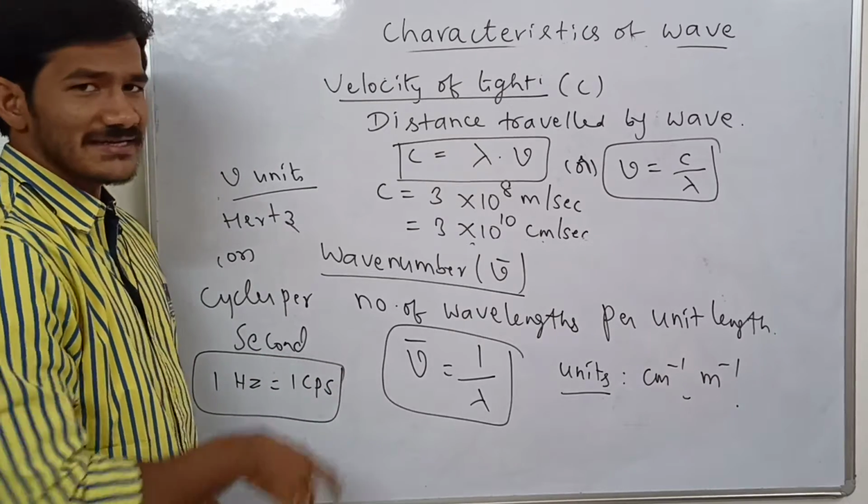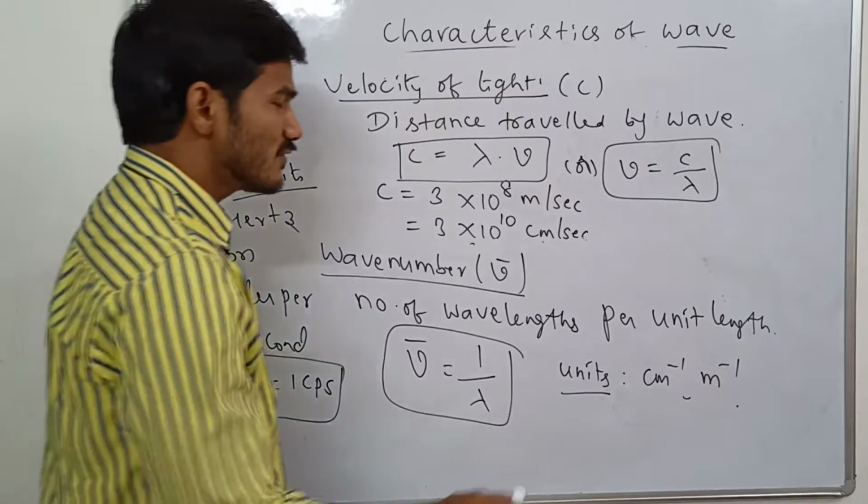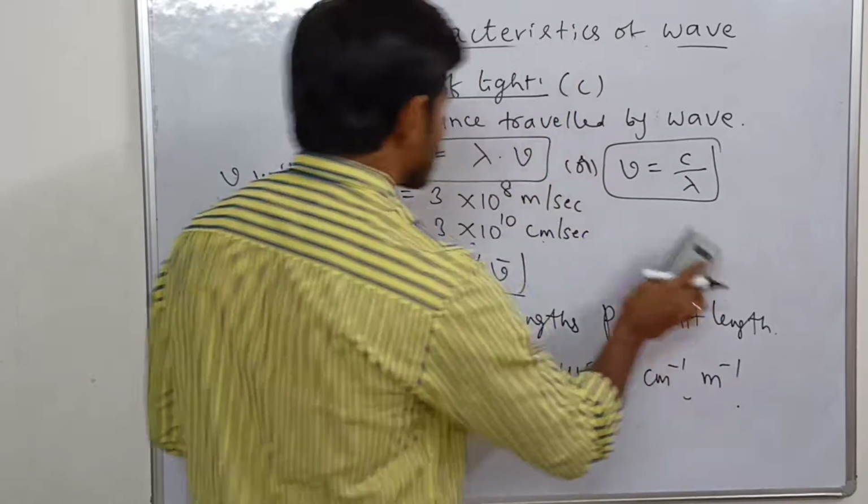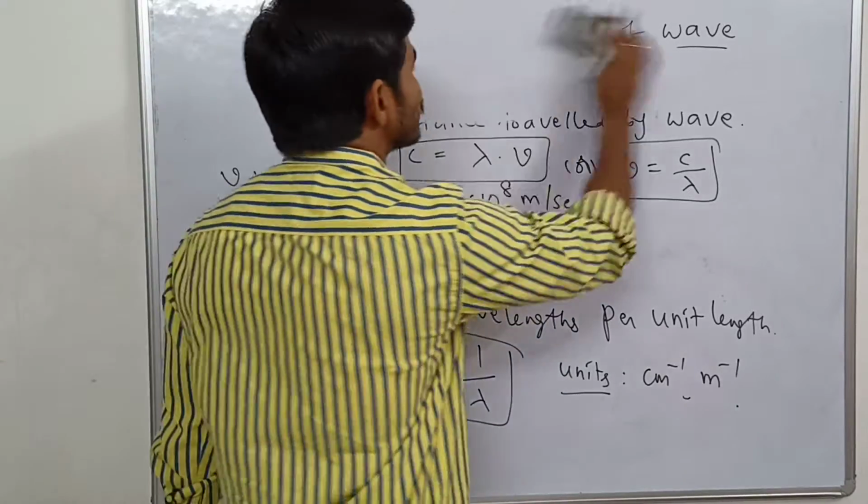So these are the characteristics of the wave. Last one is amplitude.